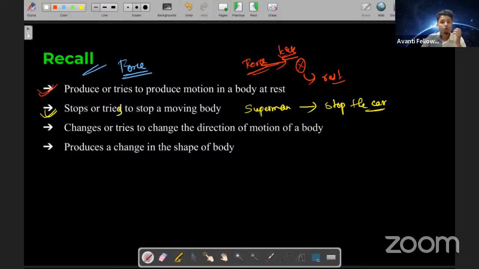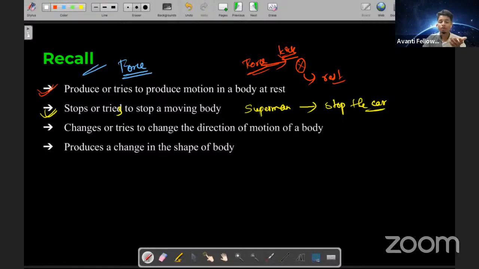Let me know with the thumbs up. Is my pace good or not? JNV students also, if you are able to reply with the thumbs up or anything, that would be very nice. Okay, Bala. Okay, good, nice. Good. Manthan, very nice. Others, anyone else? Good. Kodagu, okay. So everyone has joined now. Very, very welcome to today's session.